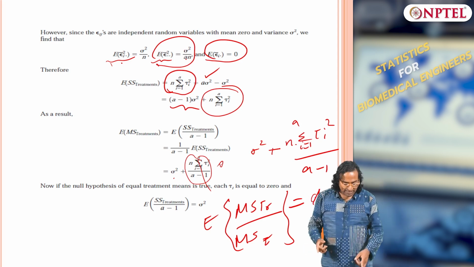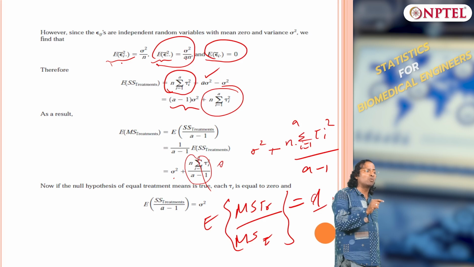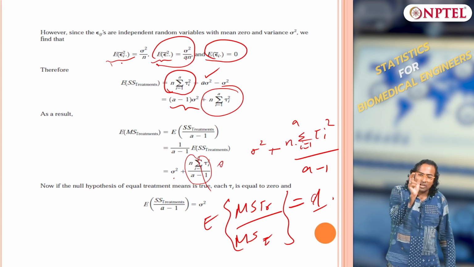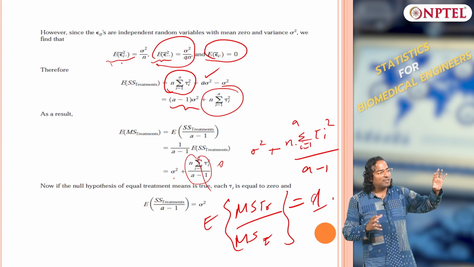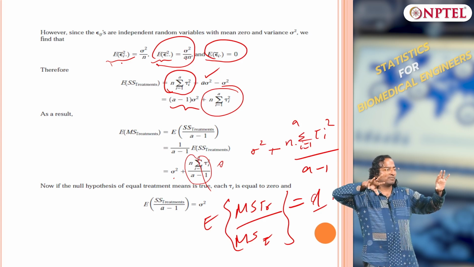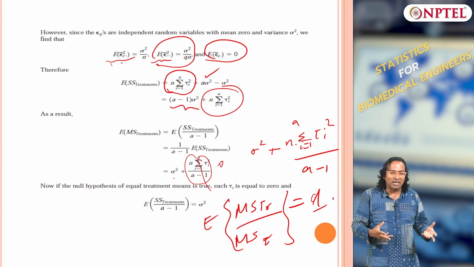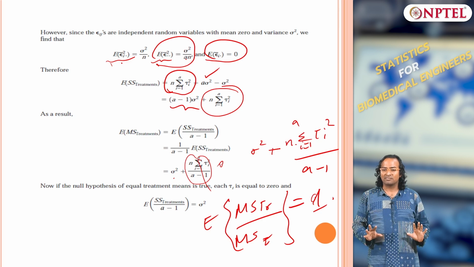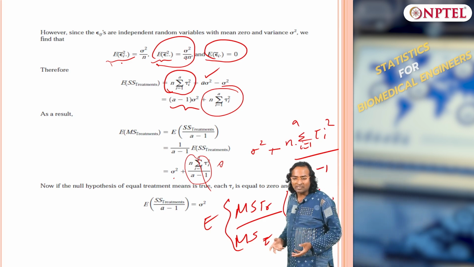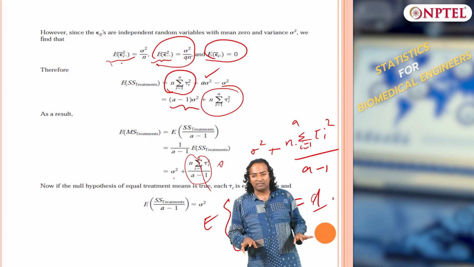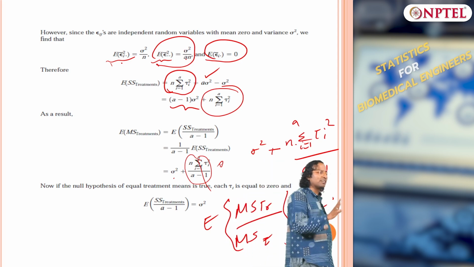You understand? This derivation is very important, because we now know mean square treatment is composed of noise plus tau i squared, and mean square error is only composed of noise. Treatment also has noise plus the effect of treatment, whereas noise has purely sigma squared.